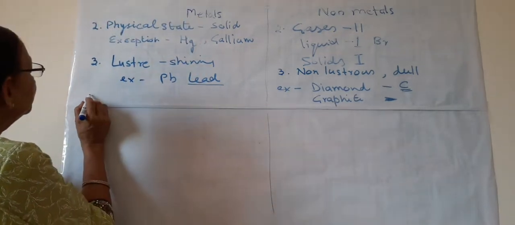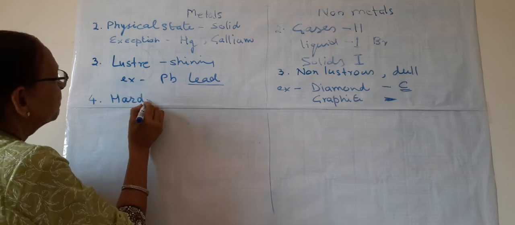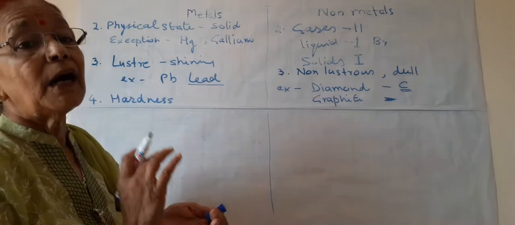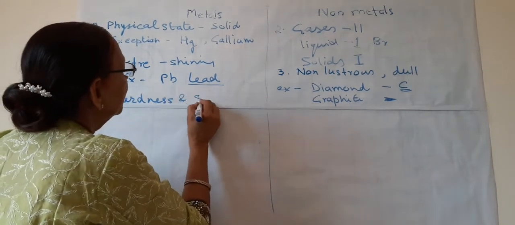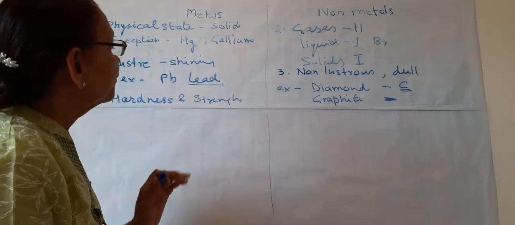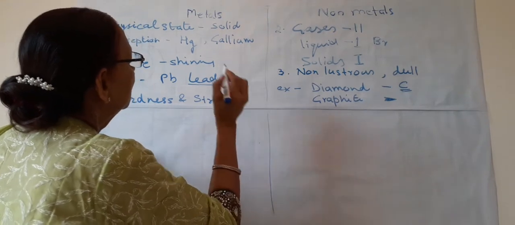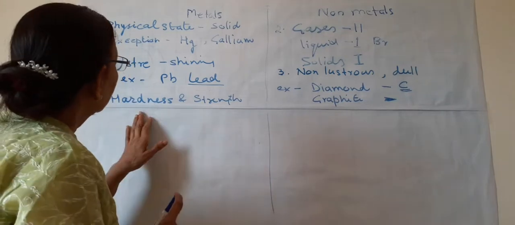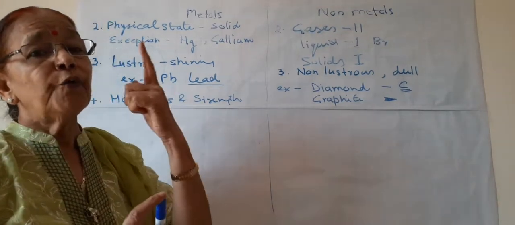Now coming to the fourth one, hardness. We know all the metals, they are hard, and hardness and strength, both we will combine together, because this hardness and strength, both properties are due to one reason.